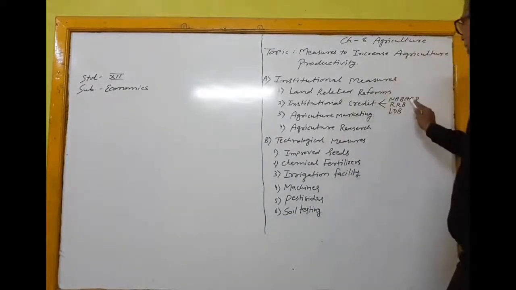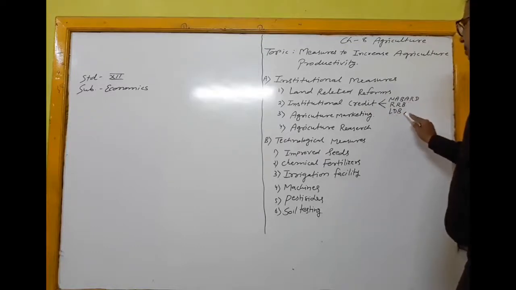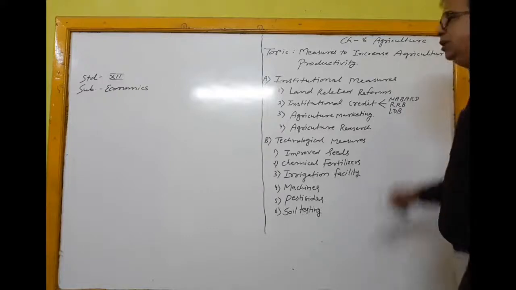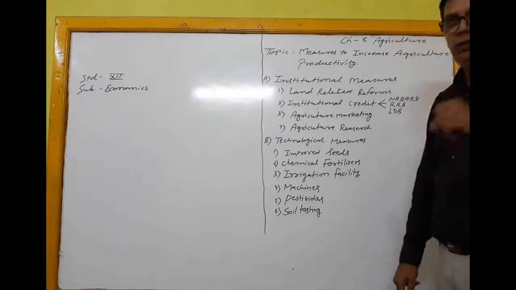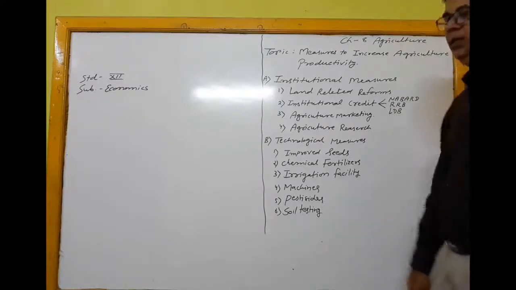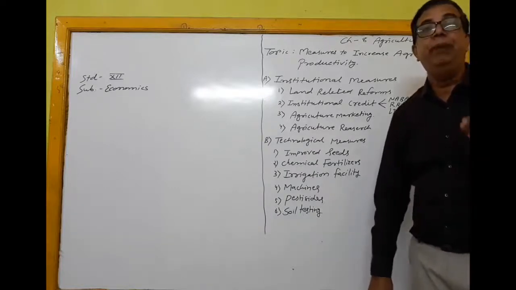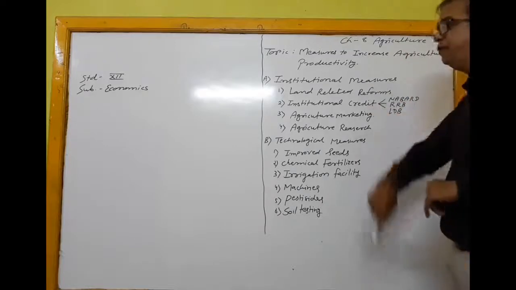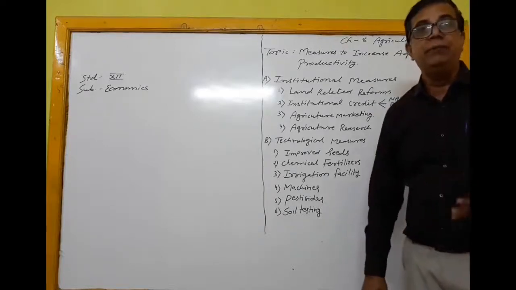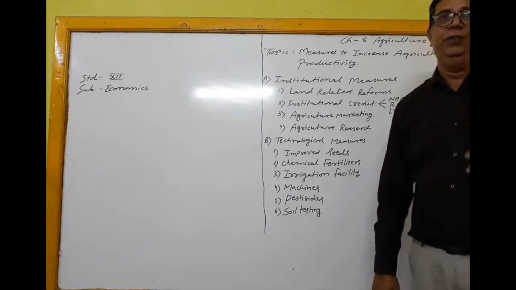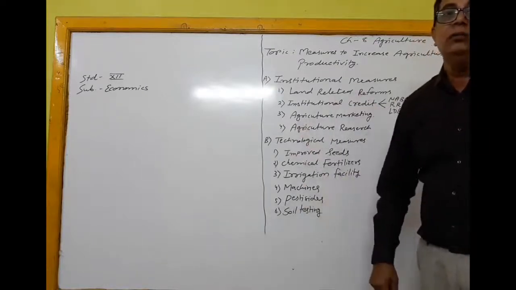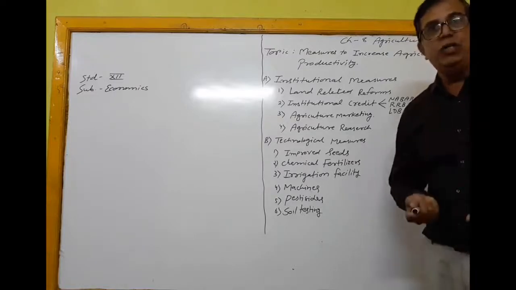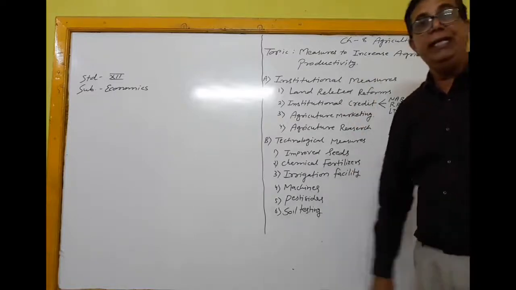So here NABARD, RRB and LDB: National Bank for Rural Development, RRB, Regional Rural Bank, and then LDB, Land Development Banks. So here, these institutes give loans to the farmers at a lower rate. So the farmer takes the loan and uses it in the farm or in agriculture, and because of that the production increases.